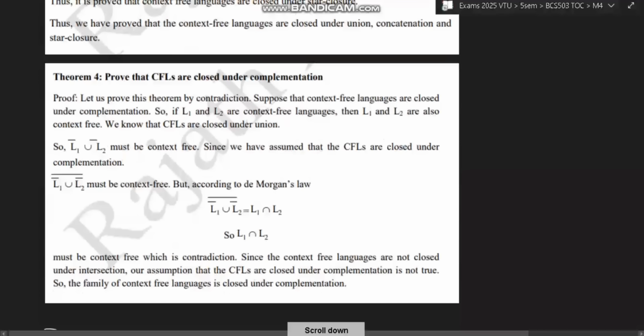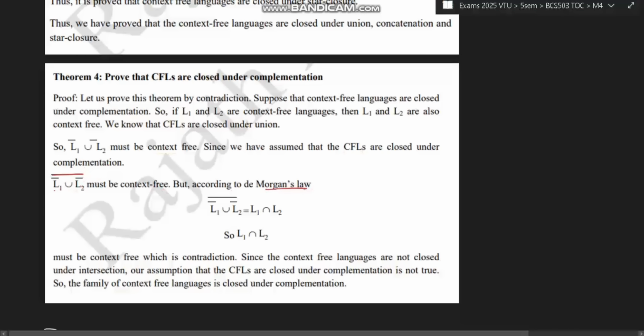Complementation is a little bit different. To prove this theorem, consider two languages L1 and L2, and we know it is closed under union as discussed above. So L1 bar union L2 bar must be context free, since we have assumed CFLs are closed under complementation. Okay, so L1 bar union L2 bar, the whole bar of it must be context free.